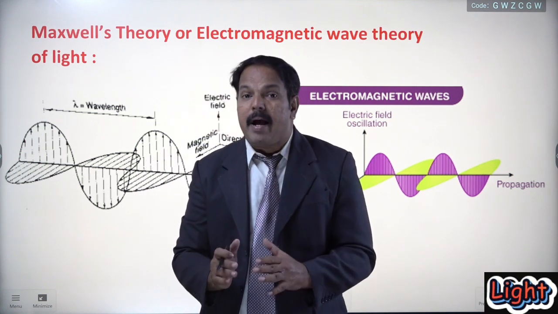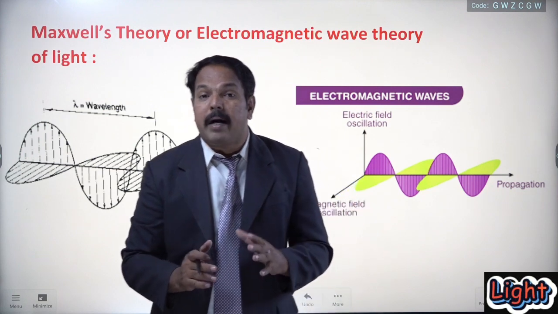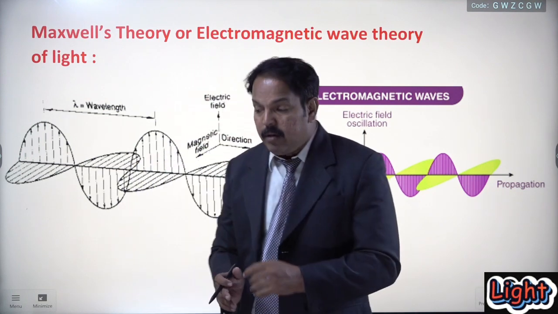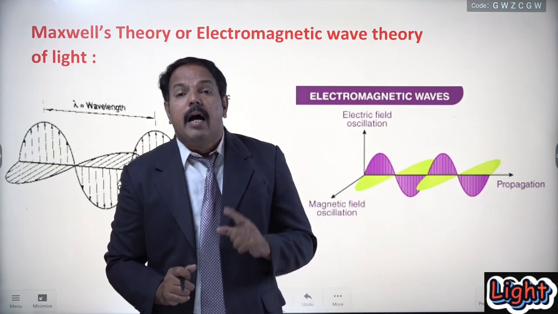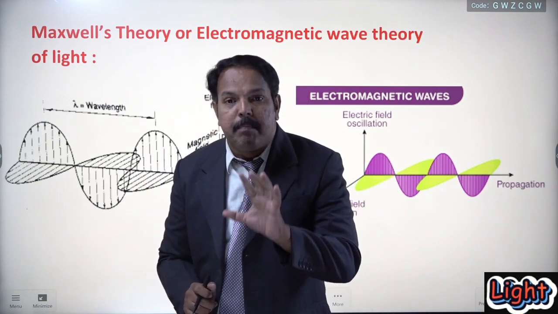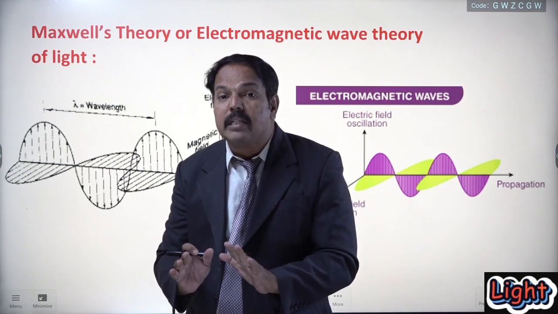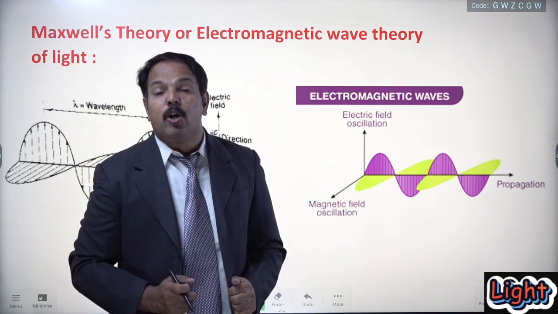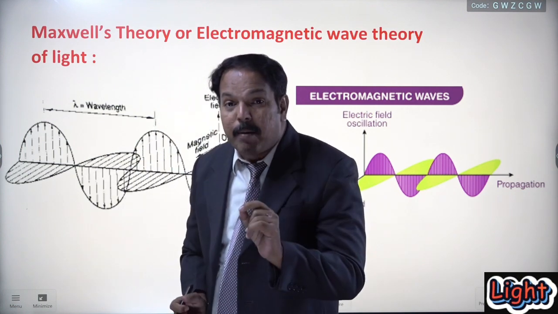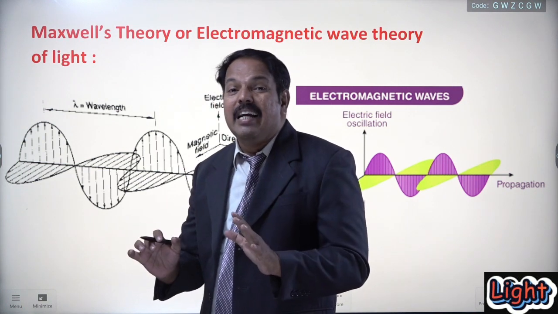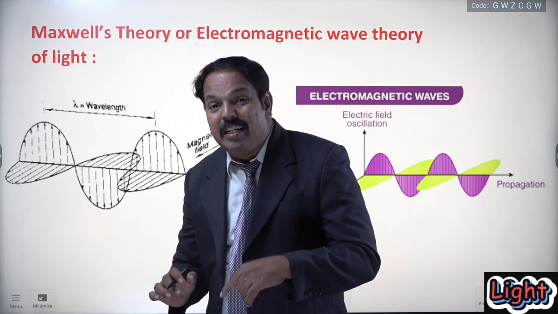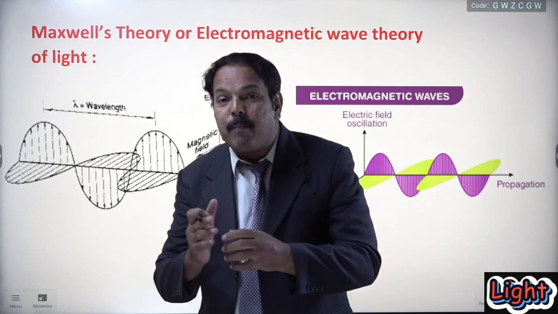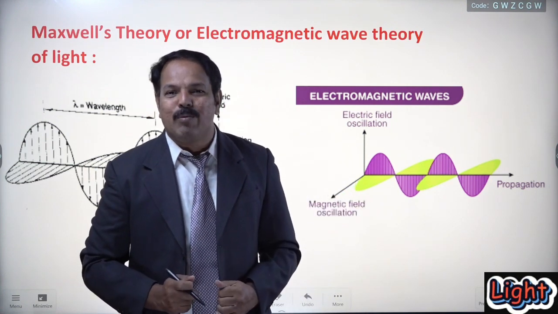In an electromagnetic wave, when such a wave is passing through a medium, it develops an electrical field as well as a magnetic field in the path. Both of these fields are mutually perpendicular to each other, and also remember that these are perpendicular to the propagation of the light, the propagation of the wave.